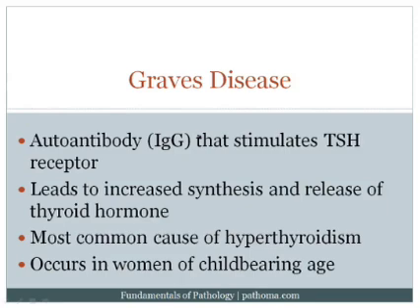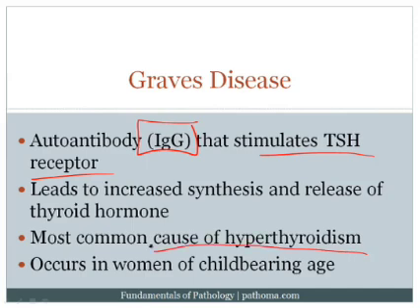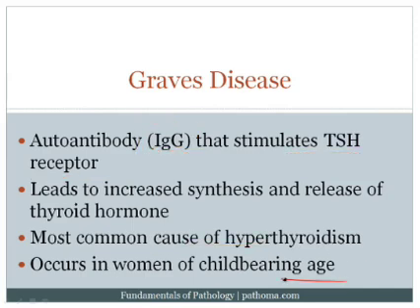The most common cause of hyperthyroidism is Graves' disease. This is where you have an IgG antibody that stimulates the TSH receptor. When you stimulate the TSH receptor, you increase the production of thyroid hormone, and you also increase the release of thyroid hormone. So two things are going to occur: increased production plus increased release. This is the most common cause of hyperthyroidism, as I've already stated, and it classically occurs in women of childbearing age. Again, this is the classic demographic for an autoimmune disease.